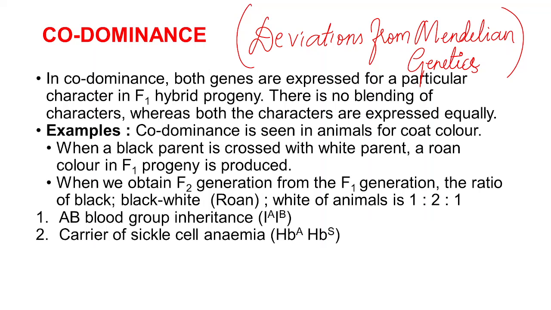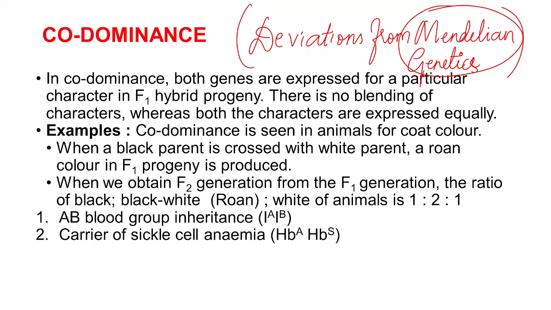But what happened when scientists carried out the Mendelian experiments on different plants and different organisms, they did not get the same results as Mendel's results, and that is how they told that the Mendelian laws are not applicable for all organisms, but only to certain limited organisms.